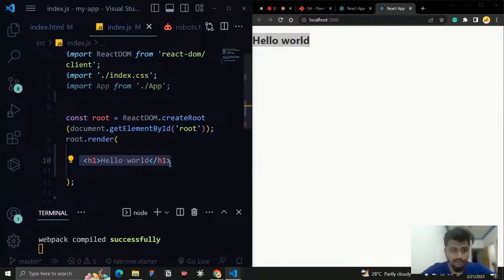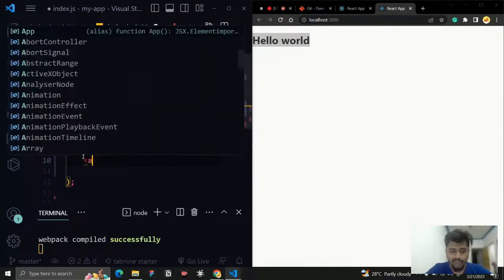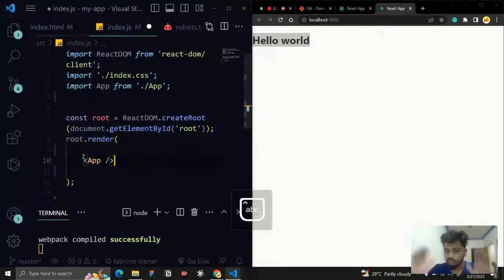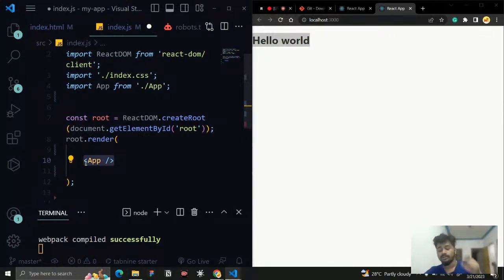And right now, what we have rendered is, instead of this hello world, something called App, like this with a capital A, and a closing tag, a self-closing tag. So what is this? This is called a component. Understand atoms and molecules, I'll give an example. Small atoms combine together to form molecules, and the molecules combine together to form pages, and the pages we're going to render and build into a website. That's what it is. And this is a component.